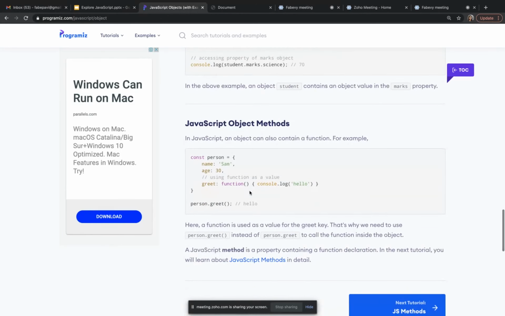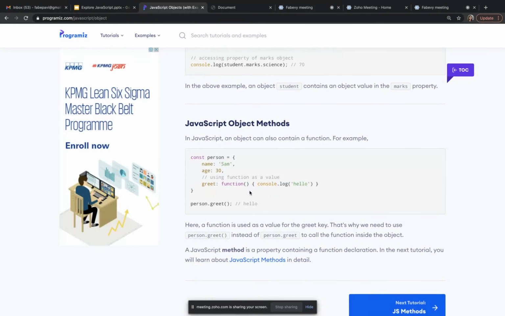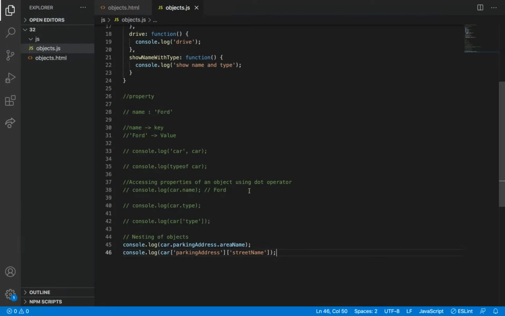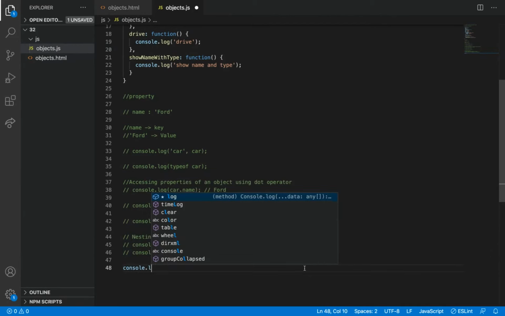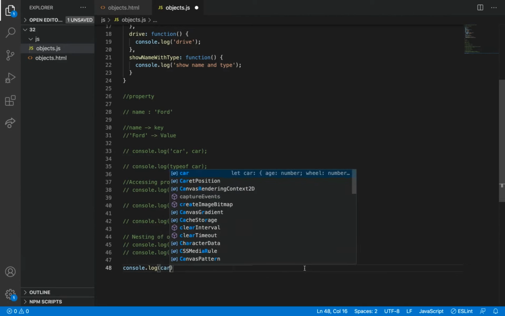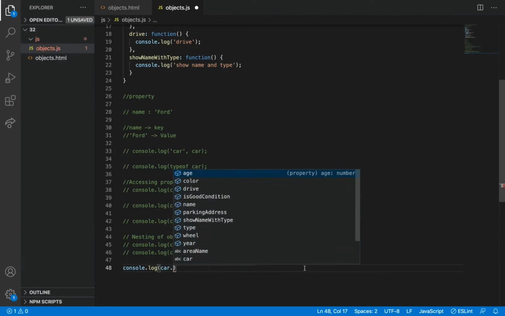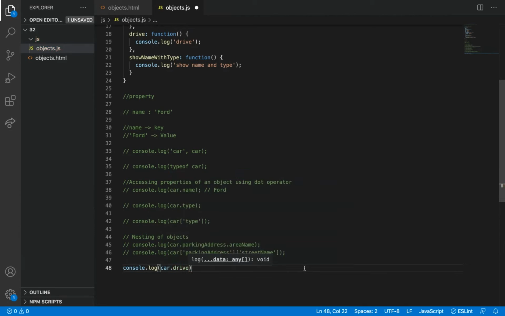So now we are going to see object methods. We have added two methods in this object car. So we will try to access it. We will check how to access that function, not function, methods. So how you can access that method is car dot drive.